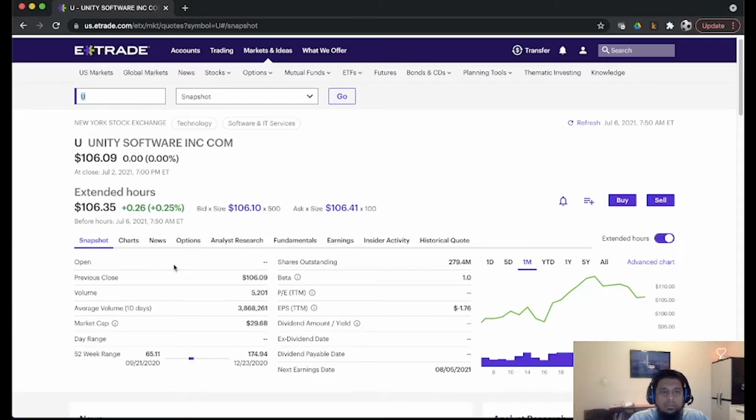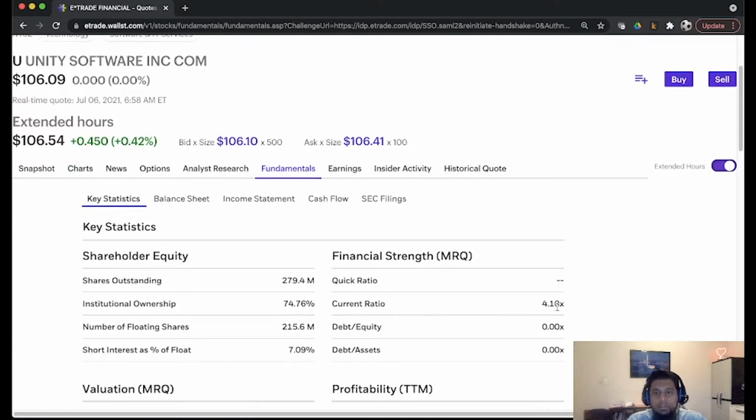So let's take a look at the fundamental analysis of the company. Unity Software has a market cap of $29.6 billion. The 52-week price range for the stock has been between $65 and $175. When the company reached the peak stock price, that's when the treasury yields increased, because of which the growth stocks were hammered.